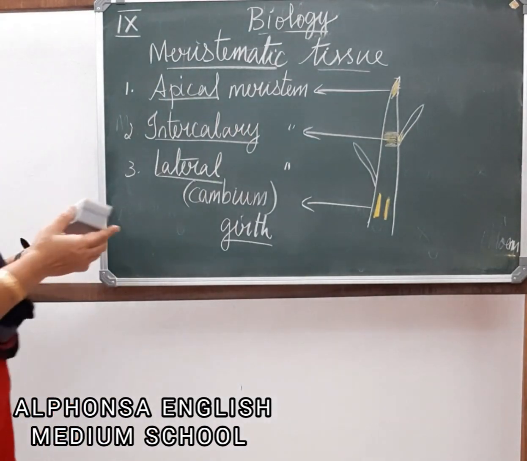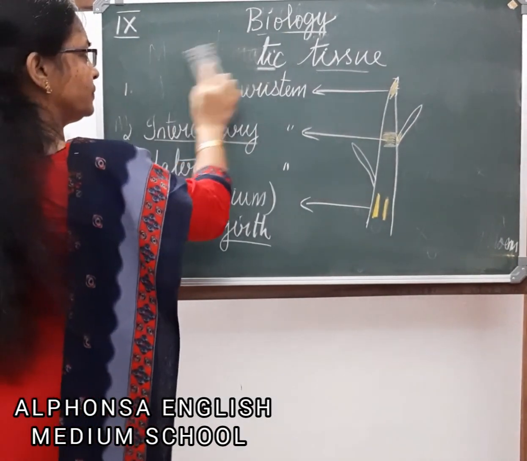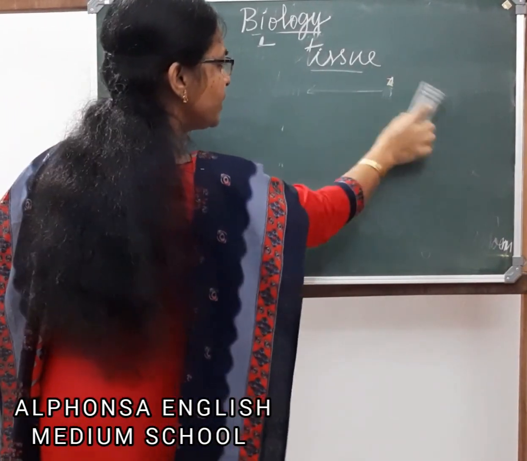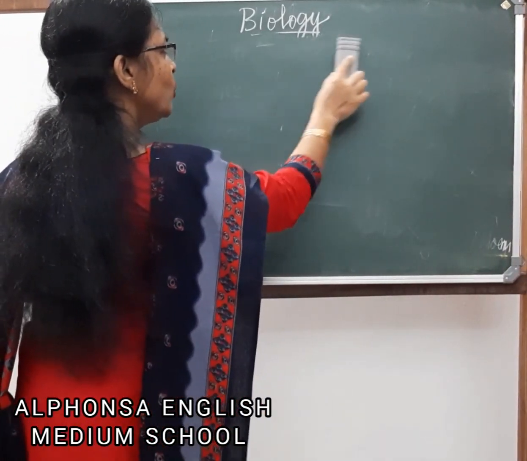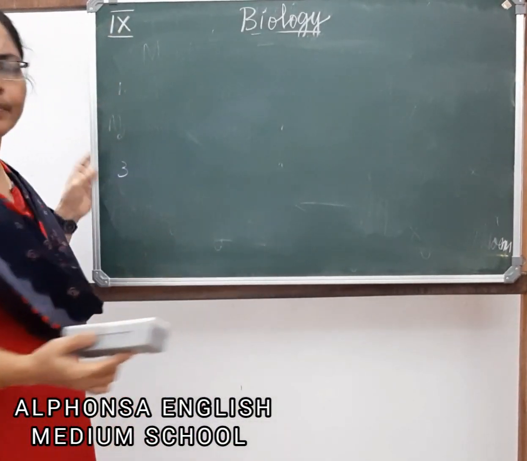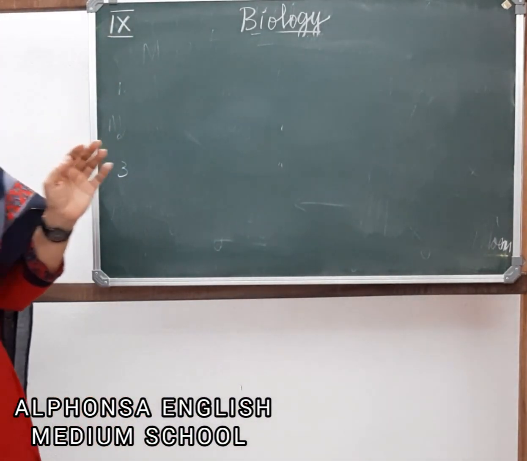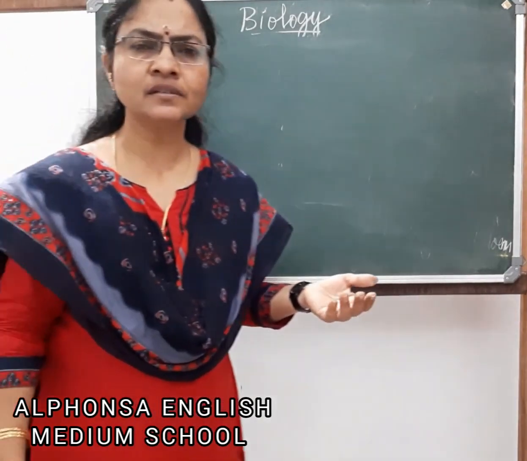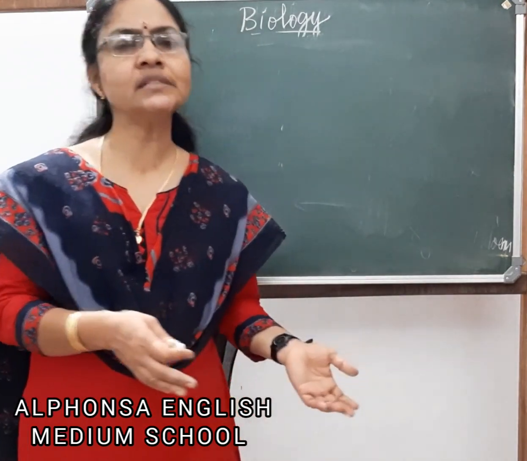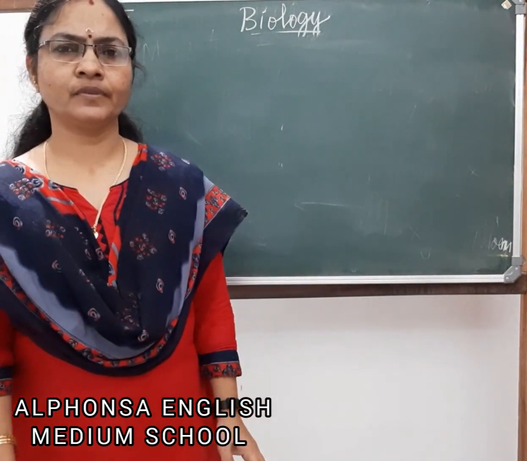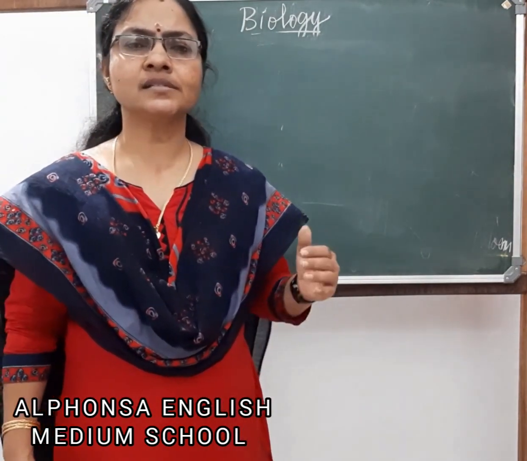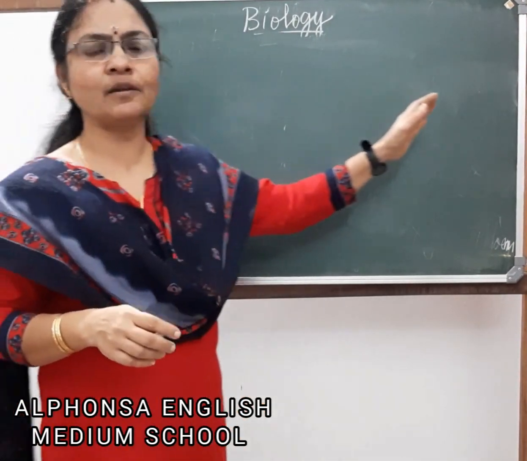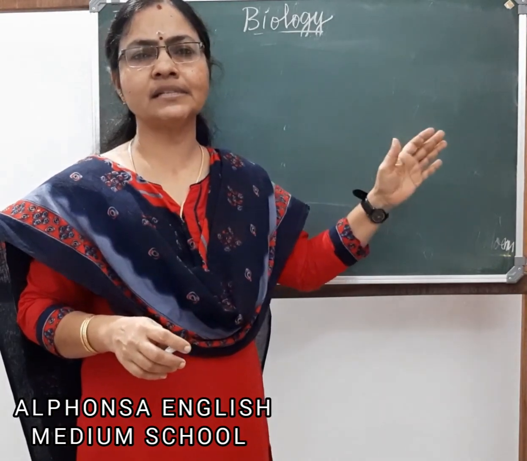Next, we'll discuss permanent tissues. What are permanent tissues? Once the meristematic cells lose their ability to divide or stop dividing, we call them permanent tissues. What are the two types of permanent tissues? Yes, simple permanent tissue and complex permanent tissue. Now we'll discuss the first, simple permanent tissue. We'll discuss all three together, which will be better for understanding clearly.